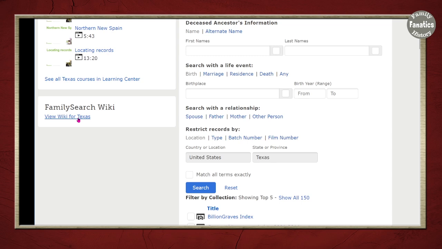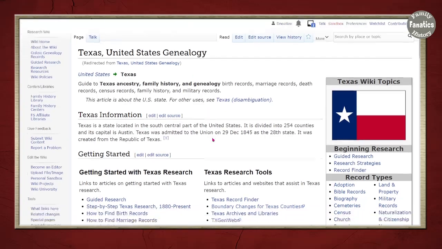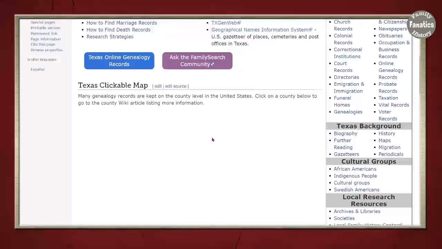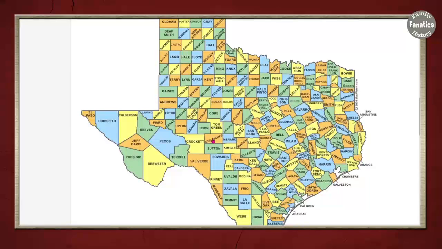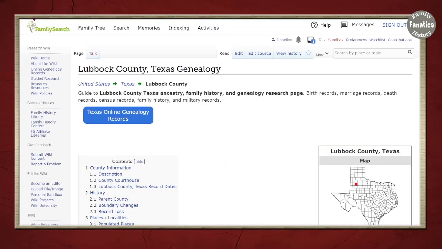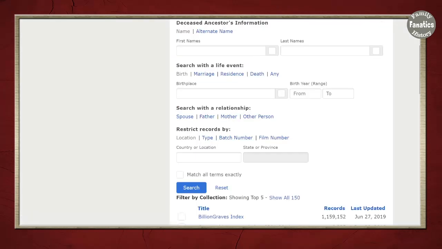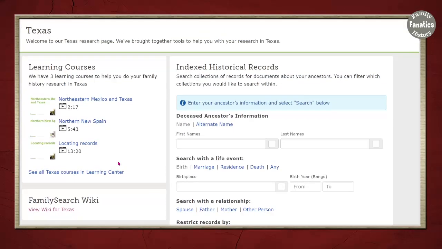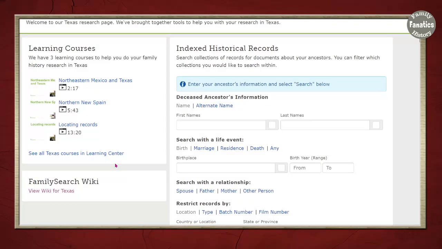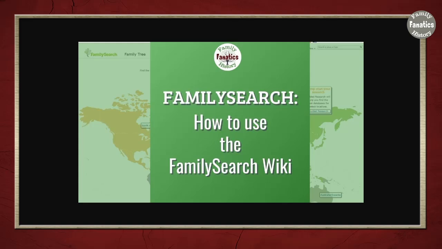You can click on that wiki page. It will take you to tips on how to do genealogy research in Texas. And then if you want to go down to a location such as Lubbock, click on Lubbock, and then I can go and learn about Lubbock genealogy. So this portal may be limited to just Texas, but there is a way to go to the local areas. And as a reminder, check out this video. The link will be in the description or in the pop-up card that comes here in just a minute.